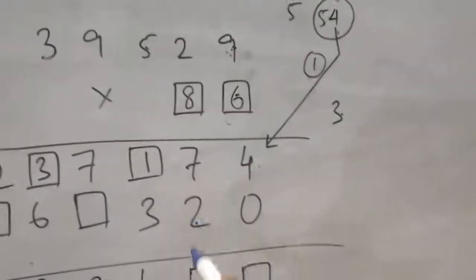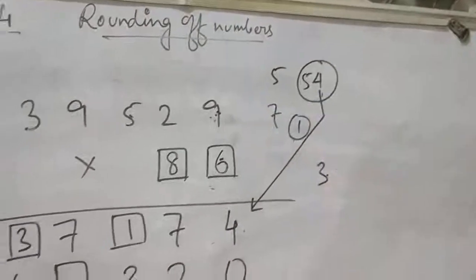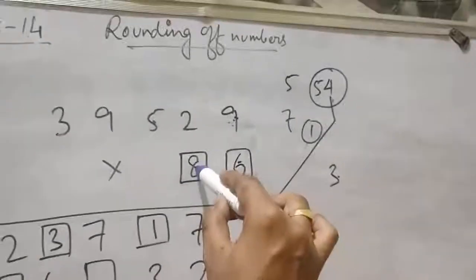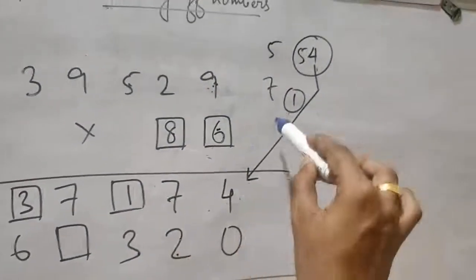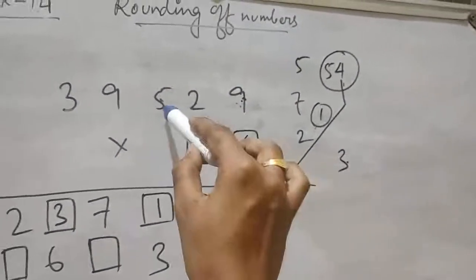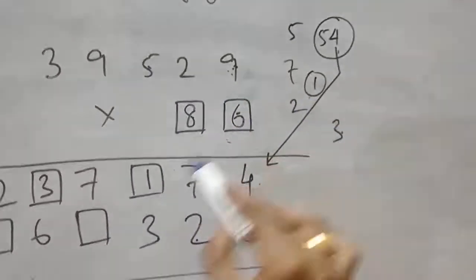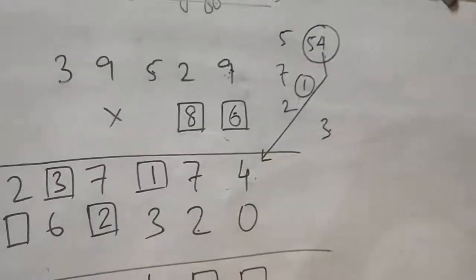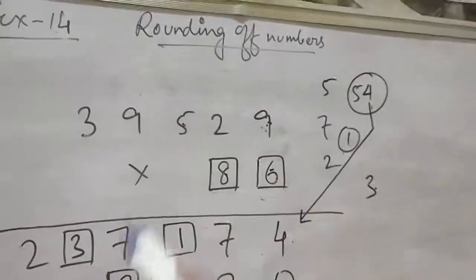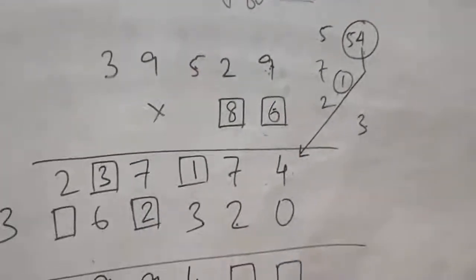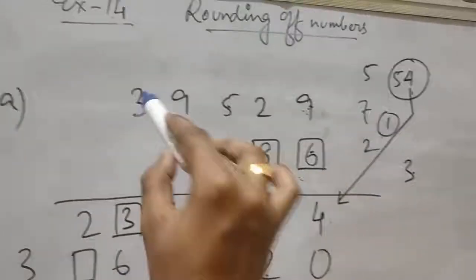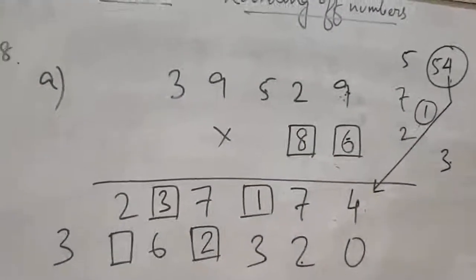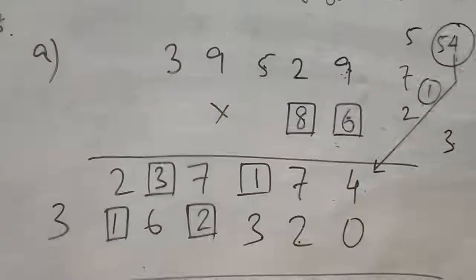Out of 72, only 2 is written, 7 is carry. So 8 2s are 16, 16 and 7 is 23, 3 is written, 2 is carry. Next 8 5s are 40, 40 and 2 is 42, so 2 will be here, 4 will be carry. 8 9s are 72, 72 and carry 4 is 76, so 6 is already written here, and carry is 7. 8 3s are 24, 24 and 7 is 31, so 3 is written, 1 will be here.